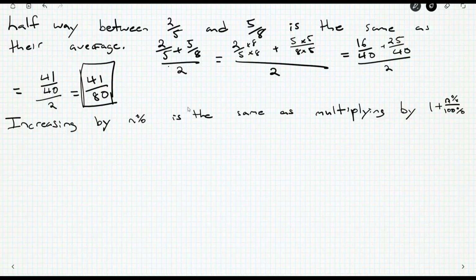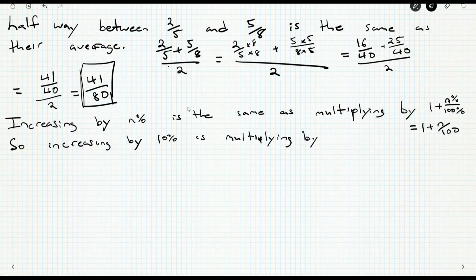But really that's the same as 1 plus n out of 100. So increasing by 10% is multiplying by 1 plus 10 out of 100, or 1.1.